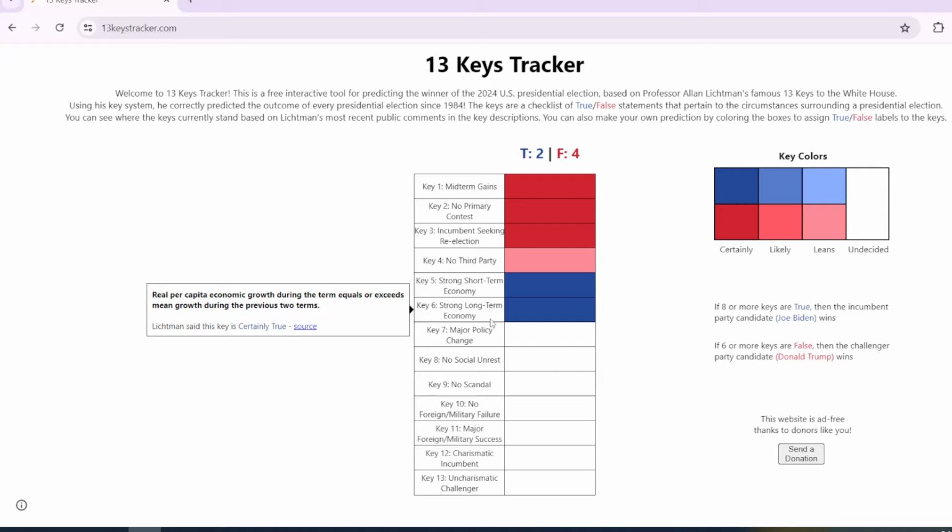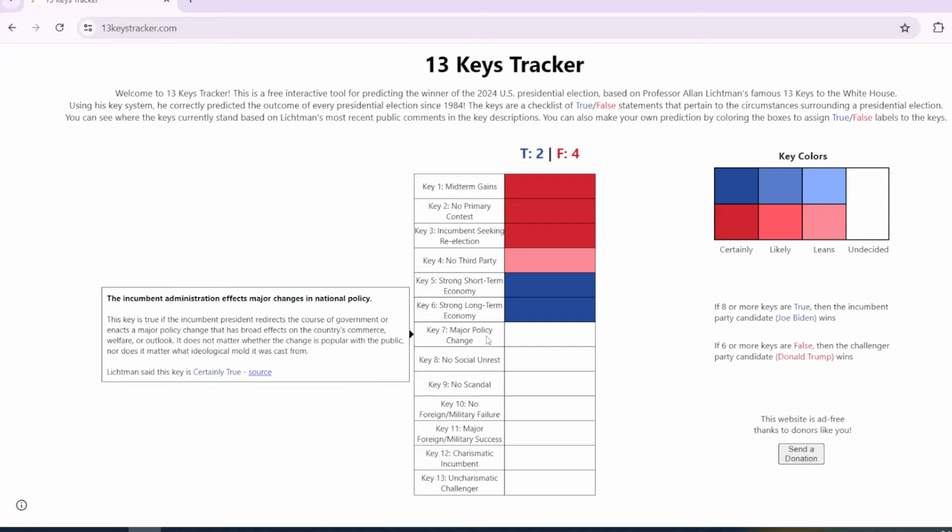And then as for key number seven, this key is true if the incumbent president redirects the course of the government or enacts a major policy change that has broad effects on the country's commerce, welfare, or outlook. It does not matter whether the change is popular with the public.